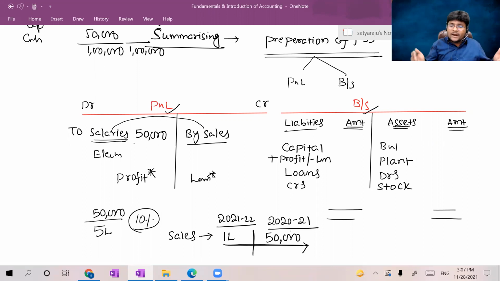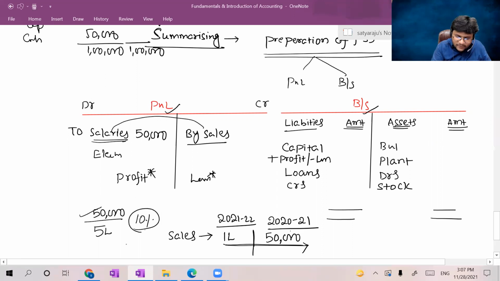For that payment, we made sales or not. We are putting a target. For example, my target is, sir, I have to pay at max 5% of the sales as salary. Then my sales should be how much? If I paid salaries 50,000, my target was at max salary should be 5% of my sales.